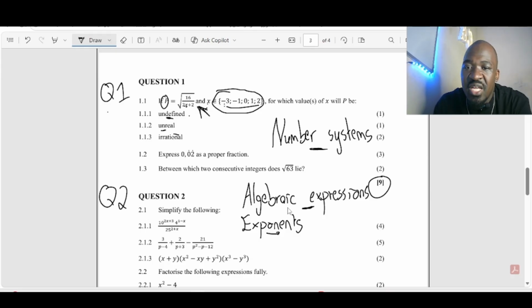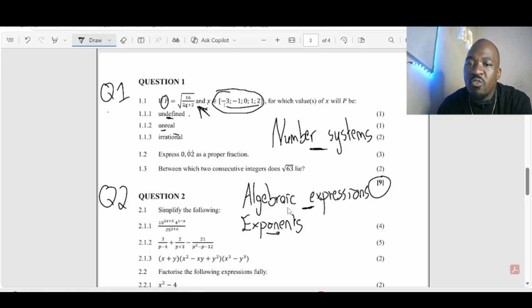Then for irrational, we want to look for the one that is just going to give us the value of p as an irrational number immediately when we substitute the value of x with one of these values here. So I hope you do understand that one. That one was basic. You get your 4 marks, you are done.